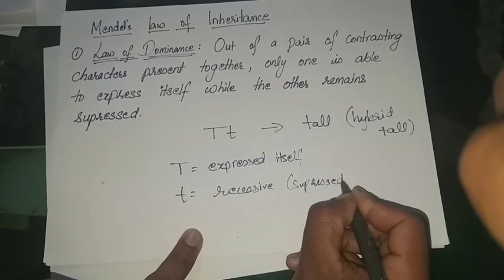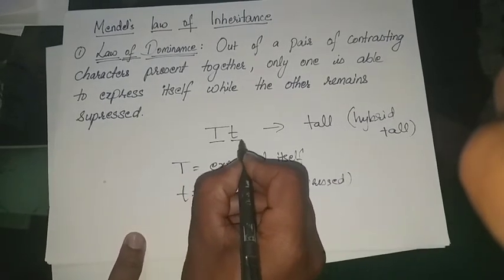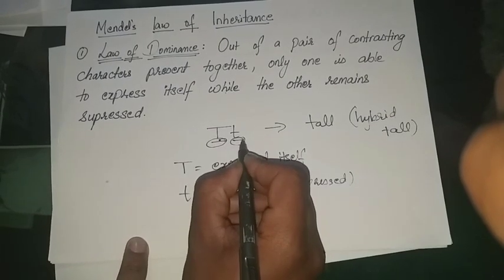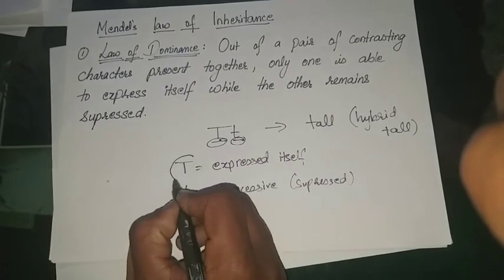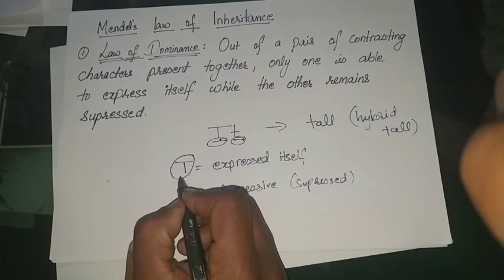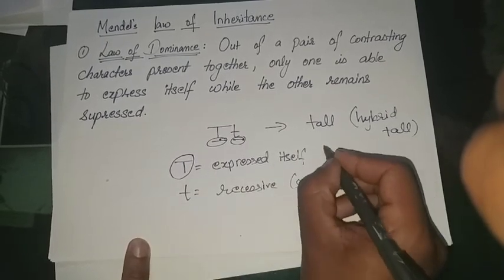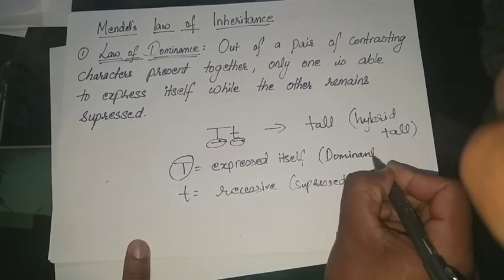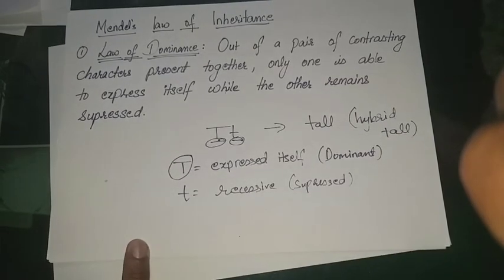Since both the genes, for tall as well as dwarf, were present, but only the tall was able to express itself, it became dominant over the gene of the dwarf.